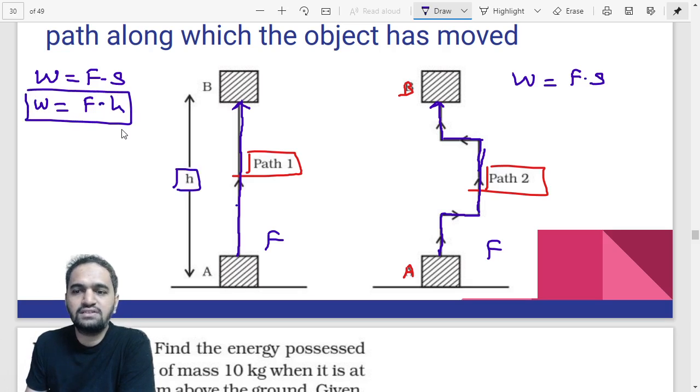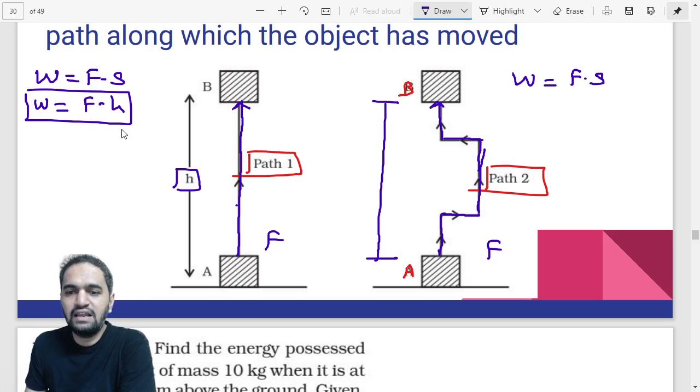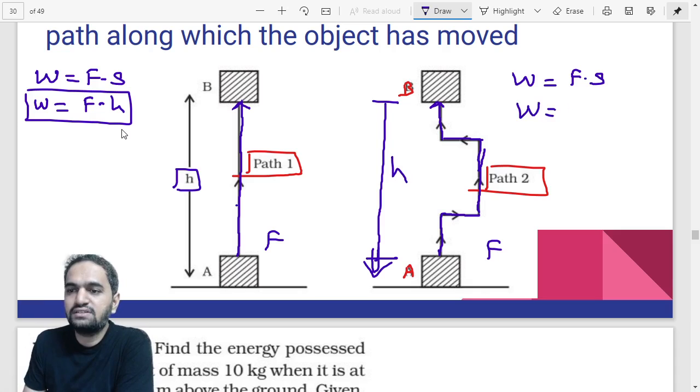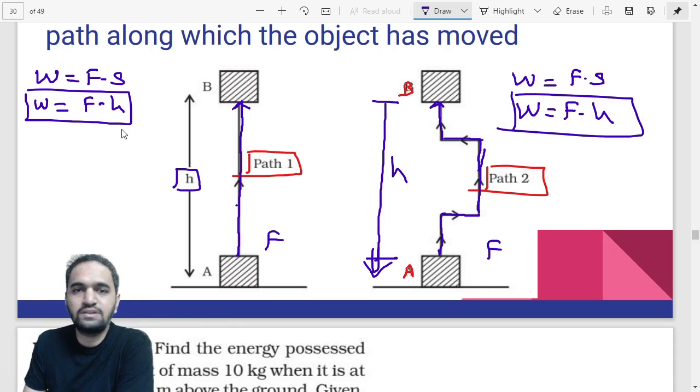What about this case? Even if you have two paths, you are not supposed to focus on that. You first need to just tell us what is the height. And what is the height in this case? It is the same as the original one, the first case. The height in this case is also H. Hence, in this case also the answer would be F into H. Work done is equal to force into displacement. Displacement in this case is also H, even though the path was quite different from path 1.